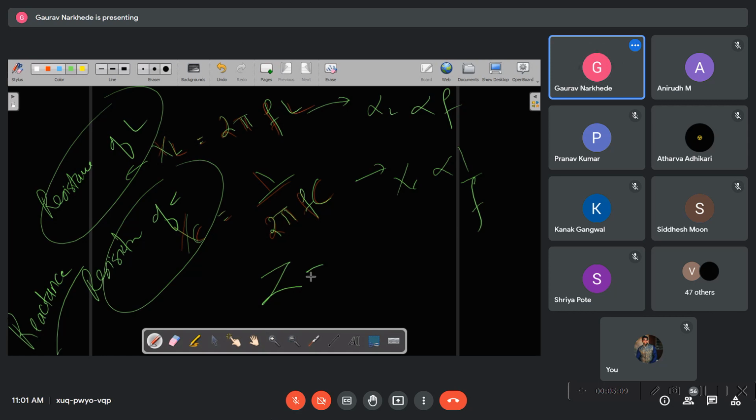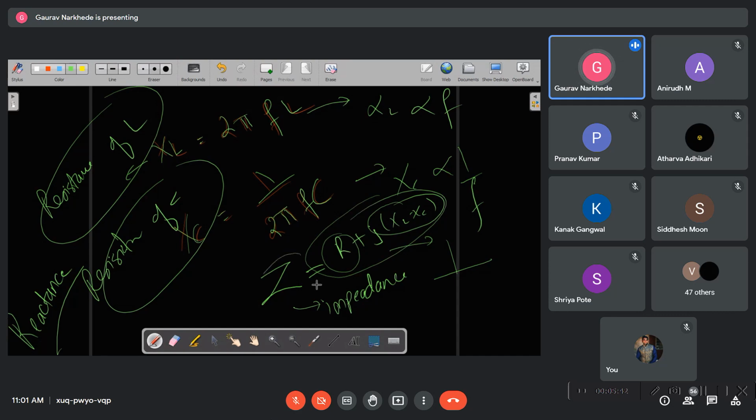Z is what? Z is impedance. Impedance also means resistance. So let us say that Z is equal to R plus j into (XL minus XC), right? Why is the j component there? Because we are drawing the phasor diagram and using the Argand diagram, as we are dealing with magnitude and angle. So this part is reactive, this part is resistive, and the total resistance of the circuit is called the impedance of the circuit. ये आपको clear है? Yes, no?